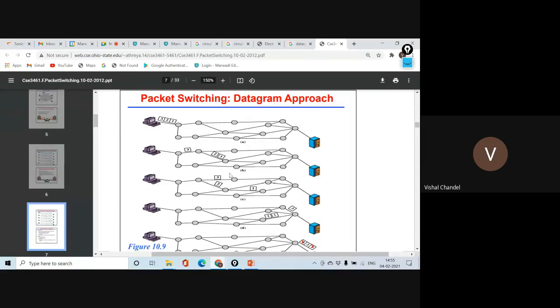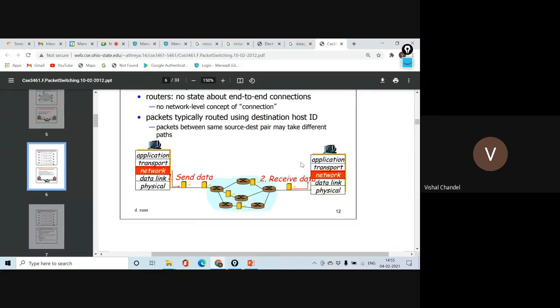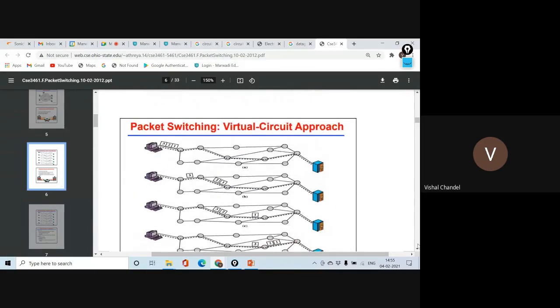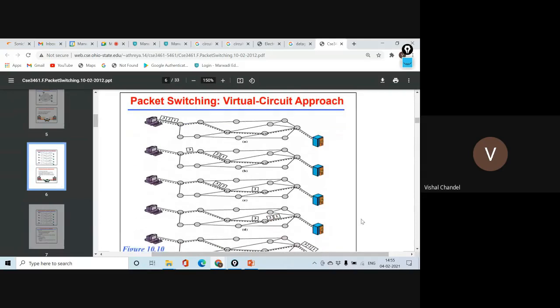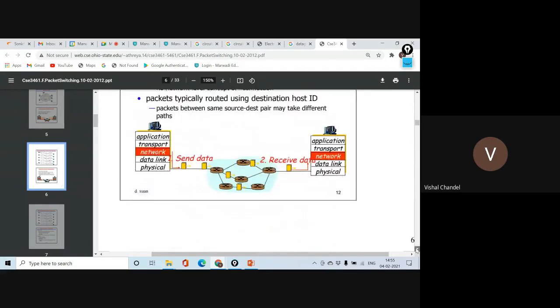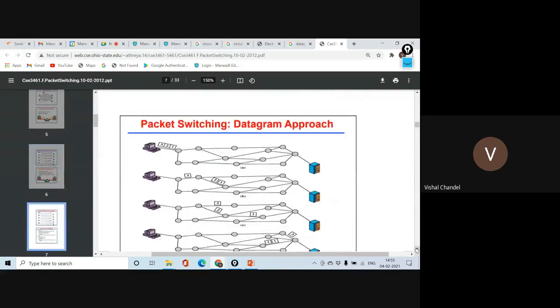Suman, Shubham, I think it will be clear. In the virtual circuit, we implement packet switching, but we follow a dedicated path. So in some cases we follow packet switching in a virtual circuit approach, and in some cases we follow packet switching in the datagram approach.